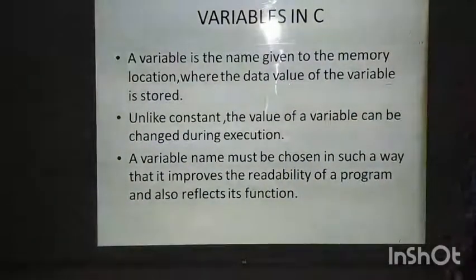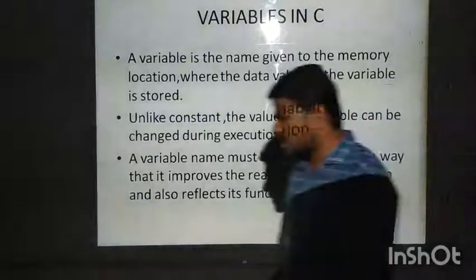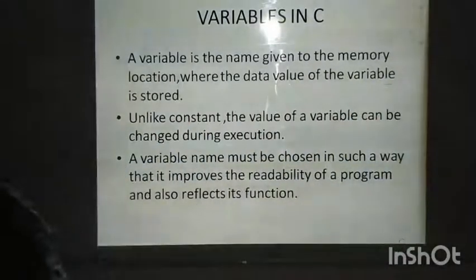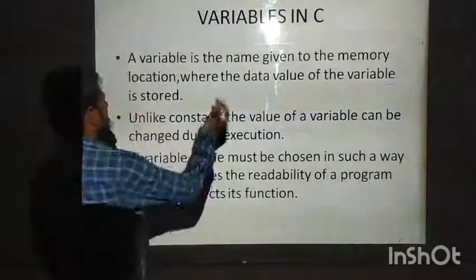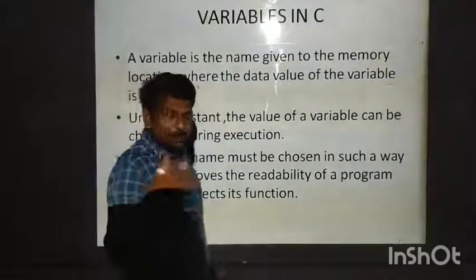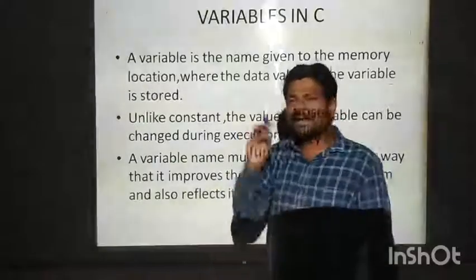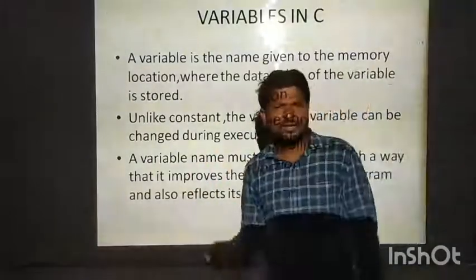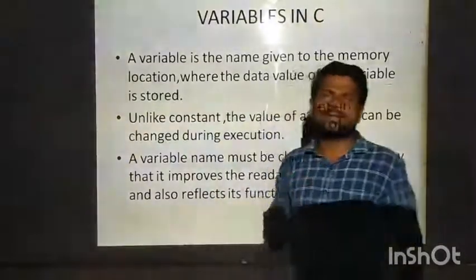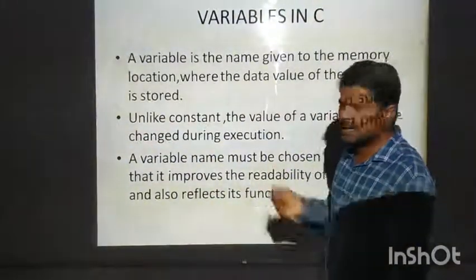A variable name must be chosen in such a way that it improves the readability of a program and also reflects its function. Means how should the name of the variable be? It should be readable, some understanding, some meaning should be there. We cannot take any name for a variable. Some rules are there for declaring a variable.